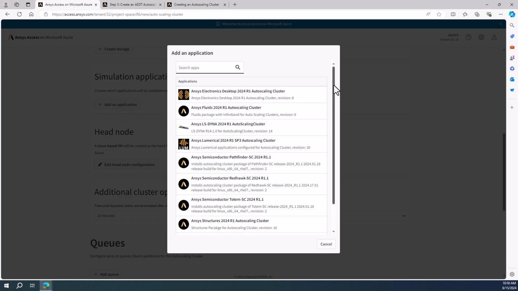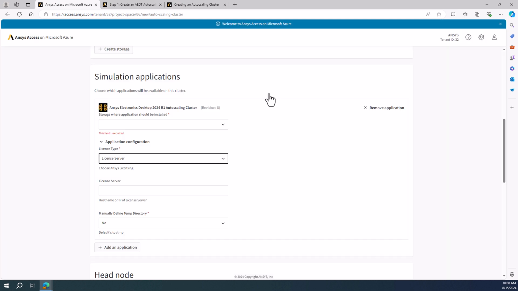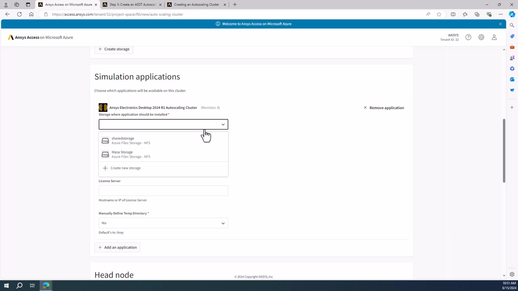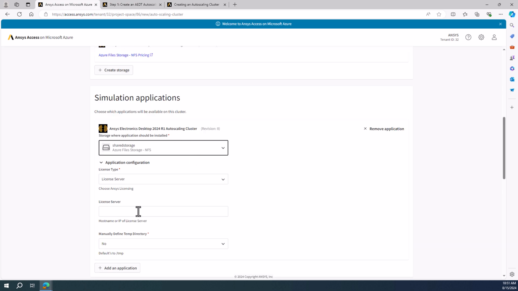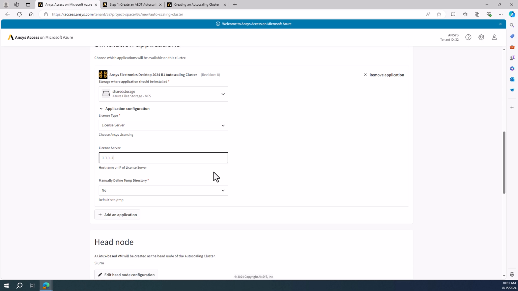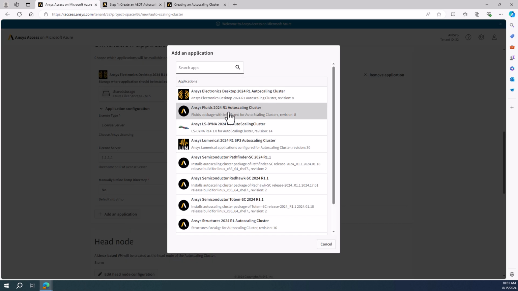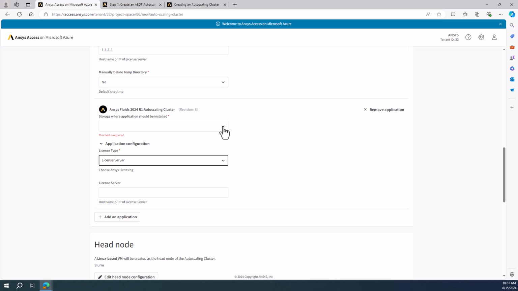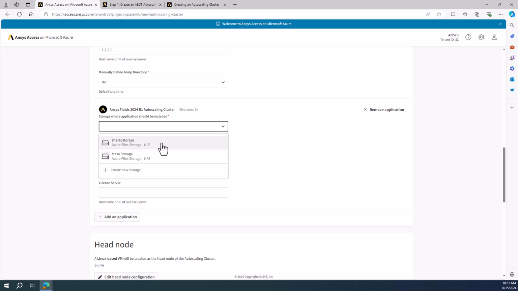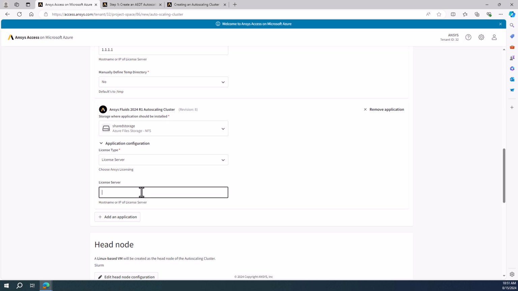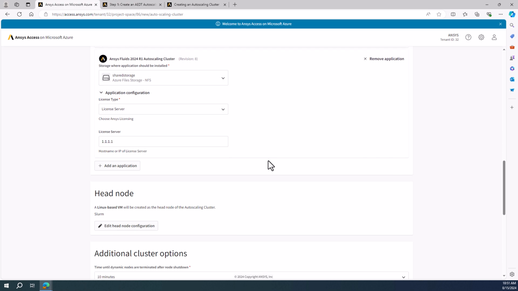These are the list of applications available. I will be installing Electronics Desktop and Fluent. So first I'll choose Electronics Desktop, choose the installation location, and then add whatever information is requested. In this case, the license server and one other question. I will then add Fluent. Again, choosing the location, which could be different from Electronics, and again, a license server. I could add additional applications, up to as many as you need.